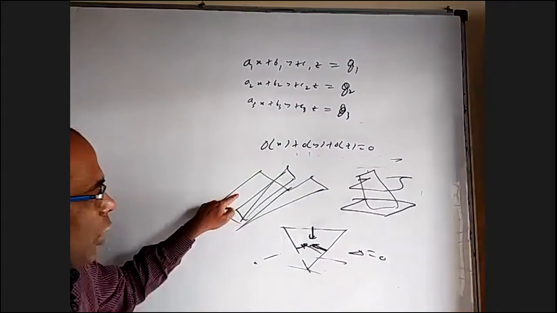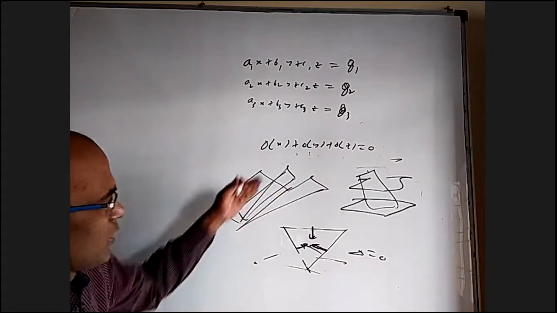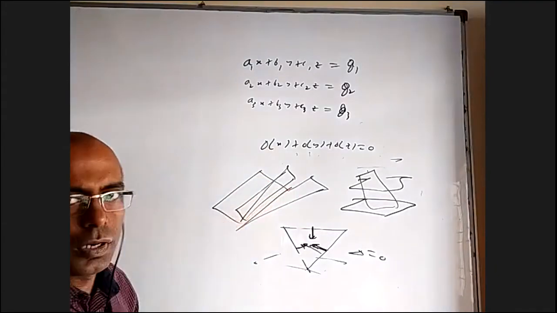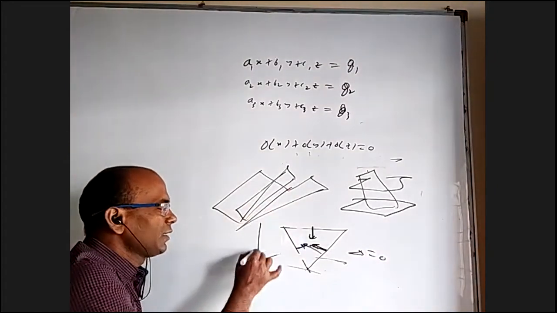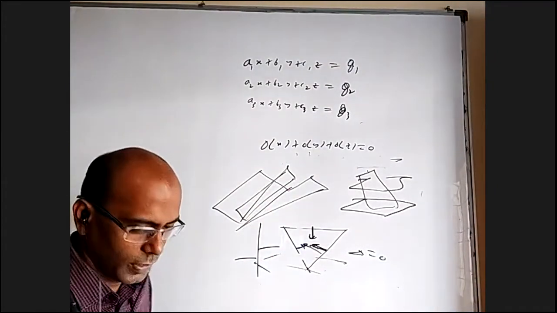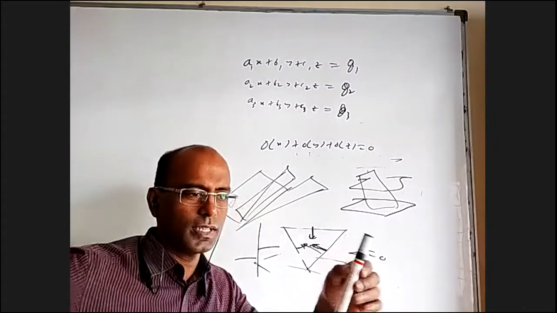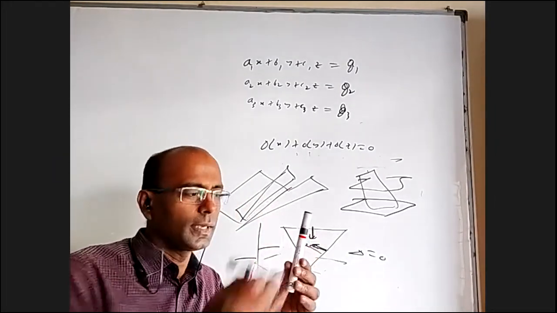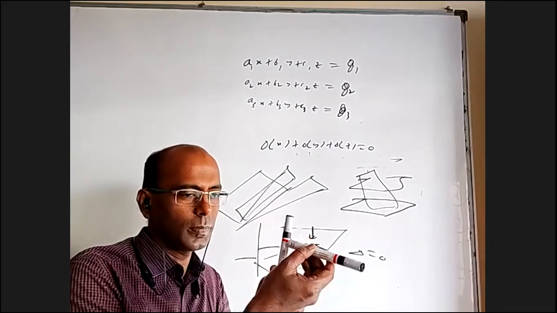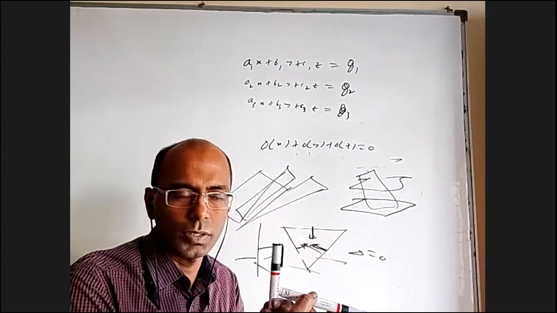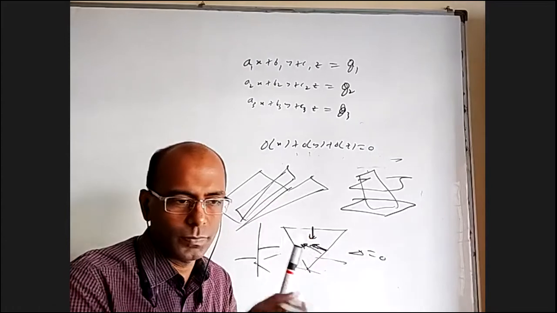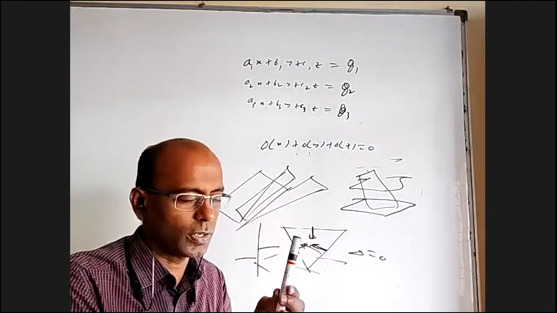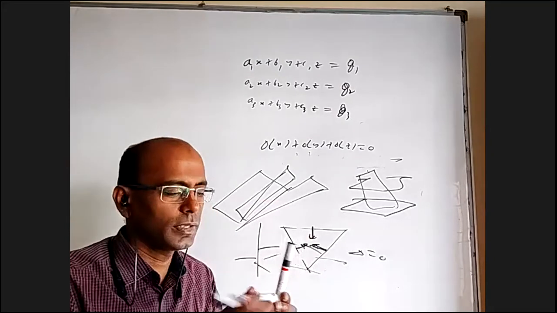Why? The normal of this should be perpendicular to the common line. The normal of this also should be perpendicular to this common line, and the normal of this also should be perpendicular to the common line. For one line, three things are perpendicular. They must be coplanar. This is D bar. D and A are perpendicular. D and B are perpendicular. D and C are perpendicular. Then A, B, C are in one plane only. One may say, no, B can be here, but a vector doesn't have a fixed place. You can move it. Okay. So A, B, C are like this.